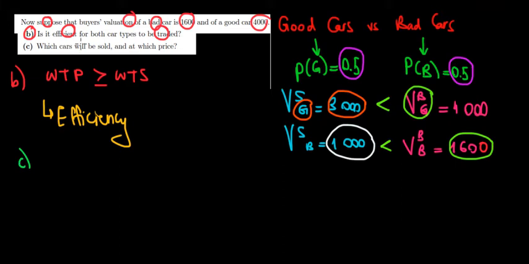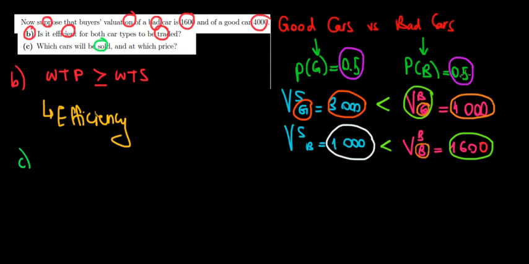So in part C, we are asked which cars will be sold. Again, we're having information asymmetry. The buyers don't know what cars they're getting, meaning that they pay the expected value. They pay the average willingness to pay. So the average willingness to pay is based on these two values over here. The best case scenario when they get a good car and the worst case scenario when they get a bad car.